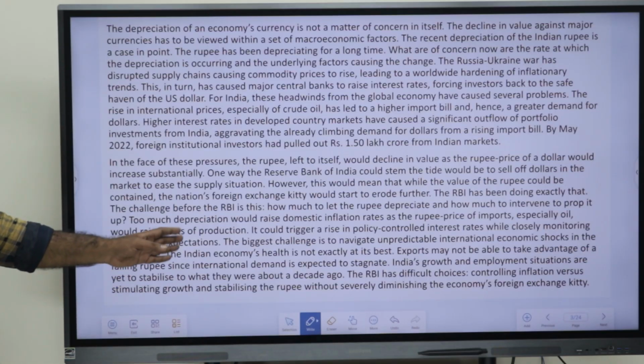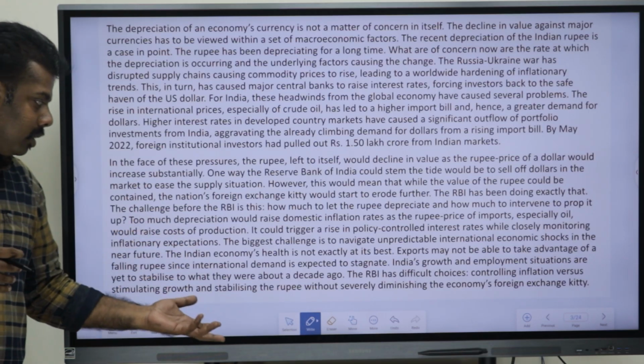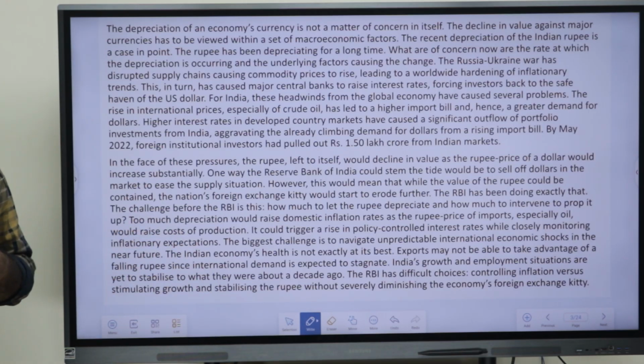The Indian economy's health is not exactly at its best. Exports may not be able to take advantage of a falling rupee since the international demand is expected to stagnate. India's growth and employment situations are yet to stabilize to what they were about a decade ago. So the RBI has difficult choices: controlling inflation versus stimulating growth and stabilizing the rupee, without severely diminishing the economy's foreign exchange kitty.